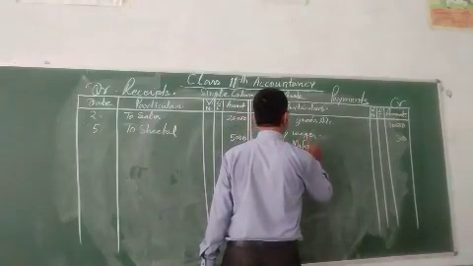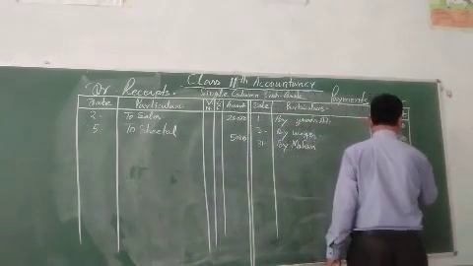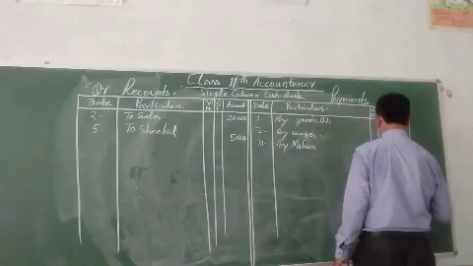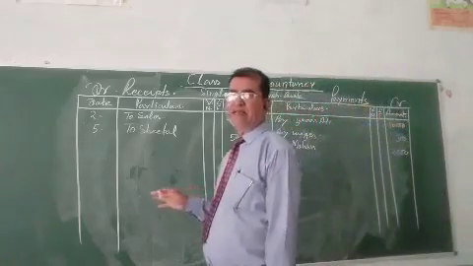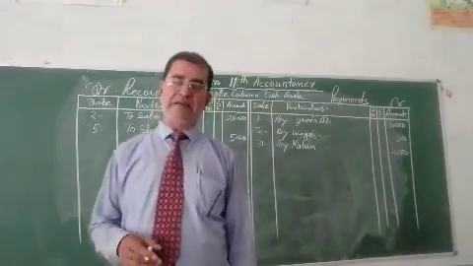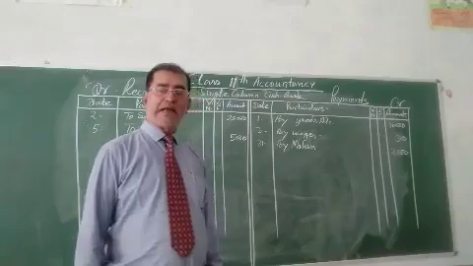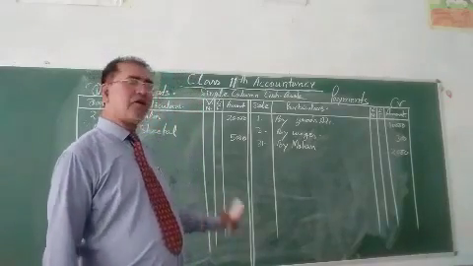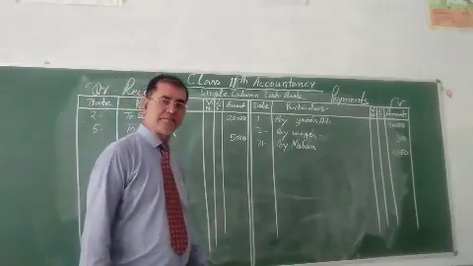In credit side, by Mohan 2,000. This one is the example that is being given to you. Whatever the transactions given, you can solve the sum, record all the information in the cash book this way, and make the balance.